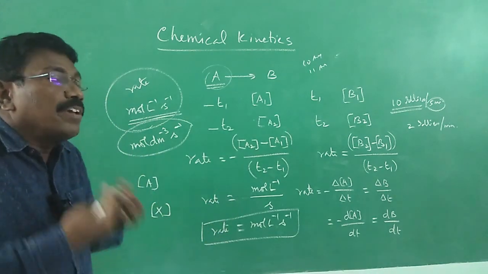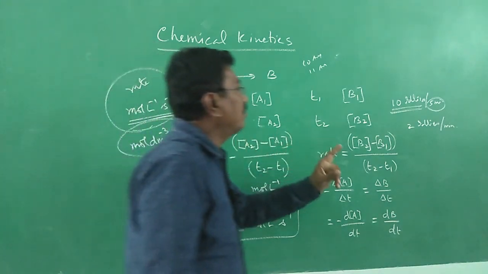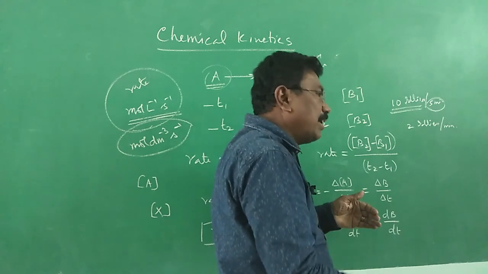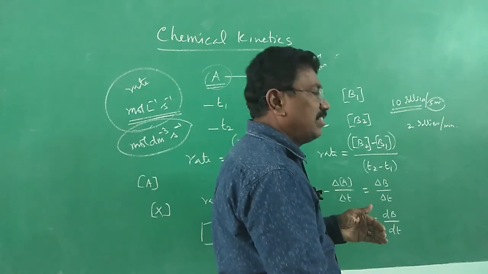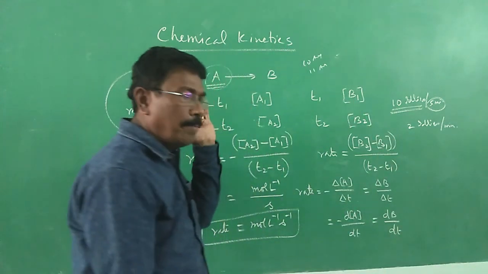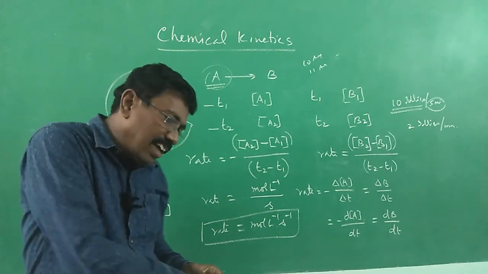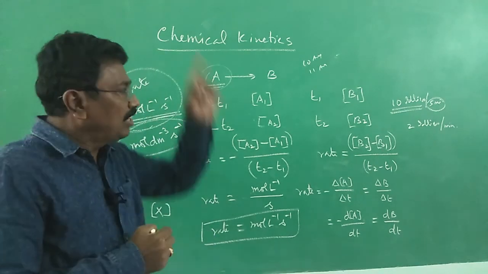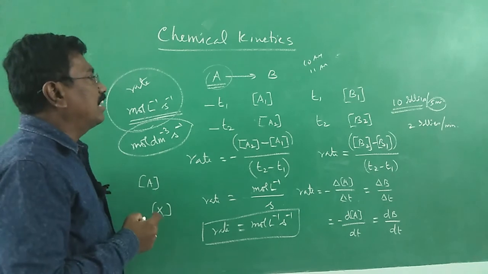At the start, I may eat fast. Within 1 minute, I have taken 4 in the first, and then it might have reduced to 3, even 1.5. Likewise, as time passes on, for the last idli I might have taken more than 2 minutes. So, the rate of a reaction also happens like that only.